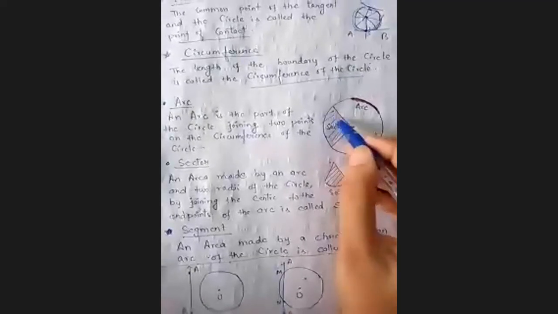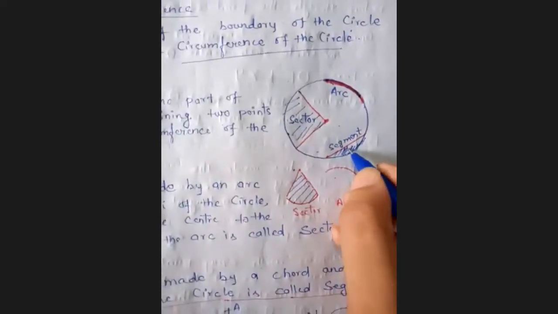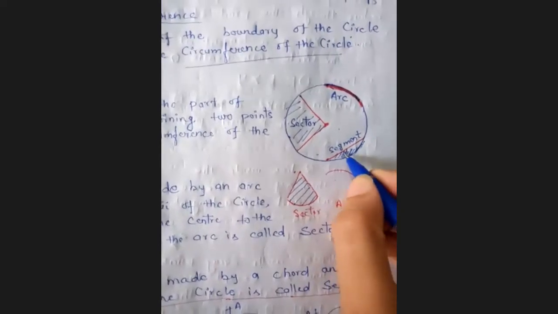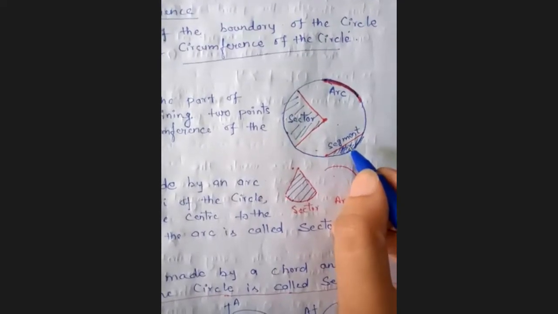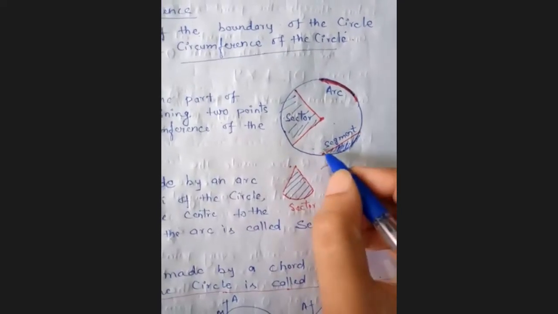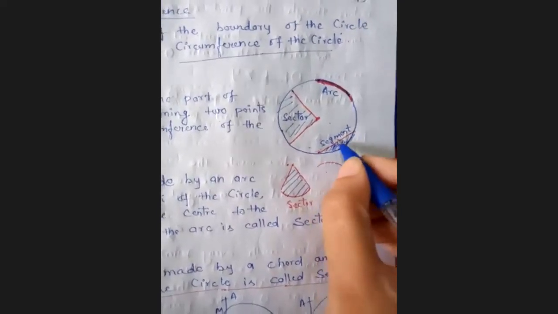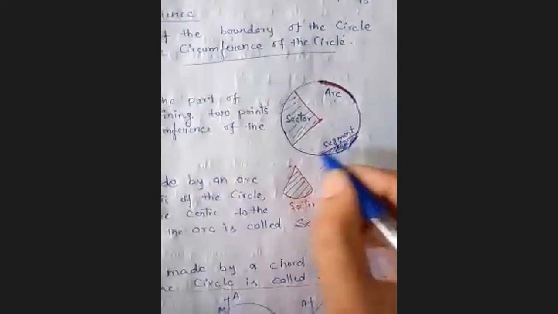So minor means जो small portion होगी आपकी area की, that is called minor sector, और जो आपकी large area होगी circle की वो क्या होगी? Major sector. Similarly in a segment also, अगर मैं इस बात करूँ, this is the segment. And what is segment? If you want to define the segment, how could you define it? The segment is the area or the portion of the circle which consists of this chord and the minor arc, you can tell here. So minor arc या फिर arc and chord से जो chord के between में की जो portion या area जो होती है, that is called segment.